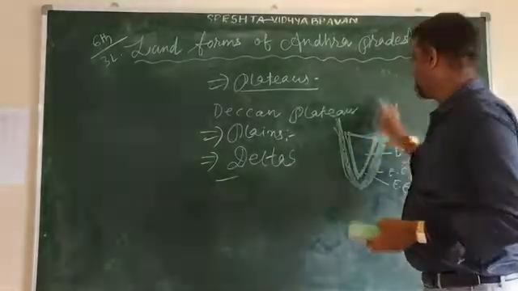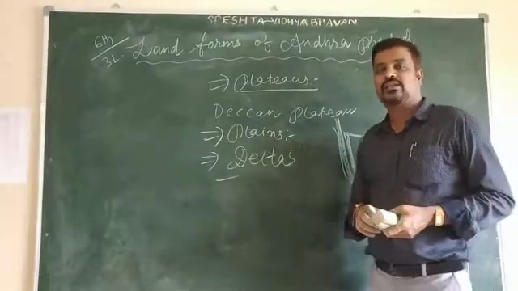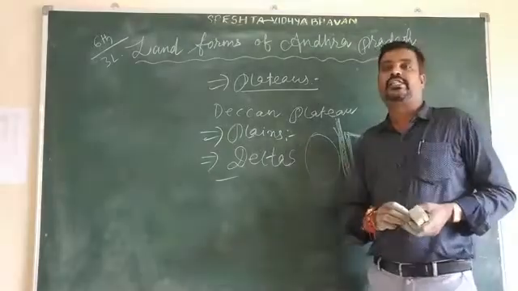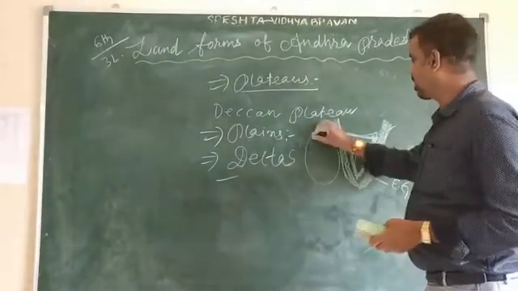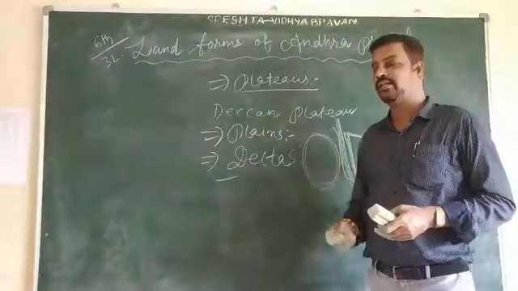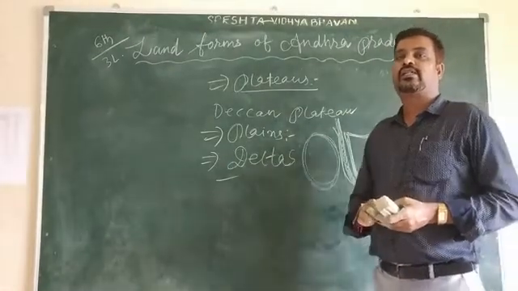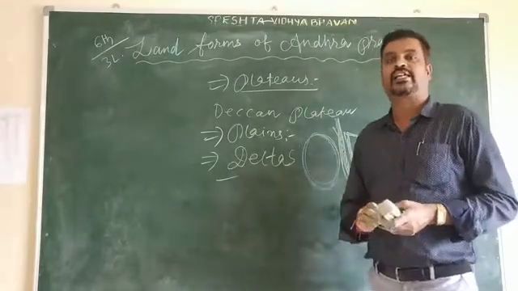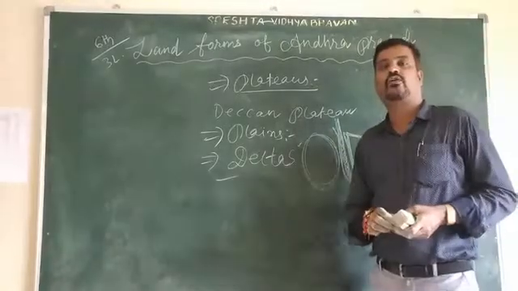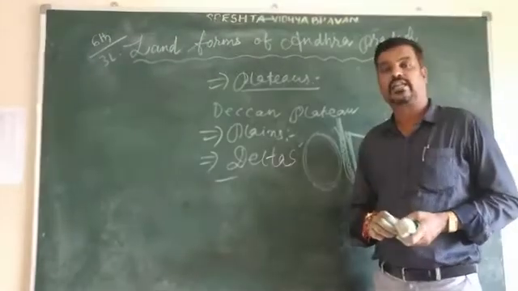So that silt, mud and sand will be deposited in the plain areas. This is called the delta region. They carry silt, mud and sand, and they are accumulated in a plain area. That region is called the delta region. Examples of deltas are the Godavari delta and the Krishna delta.